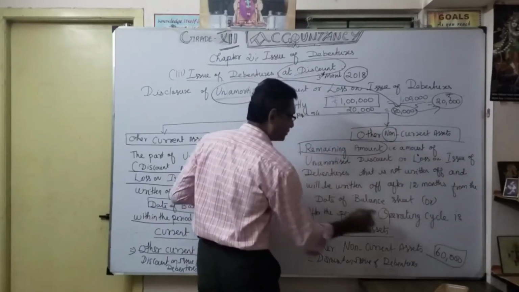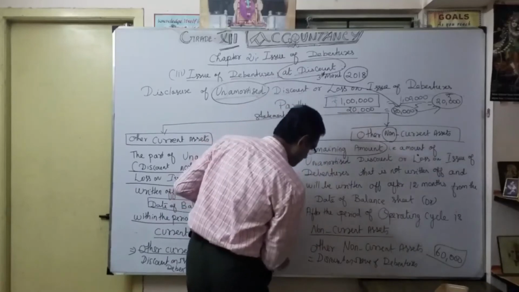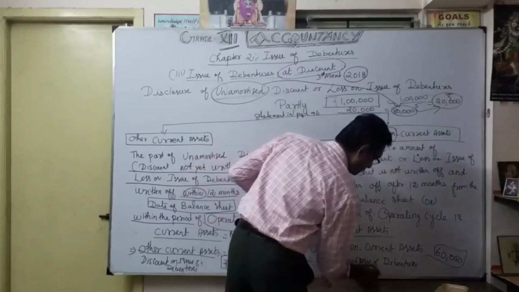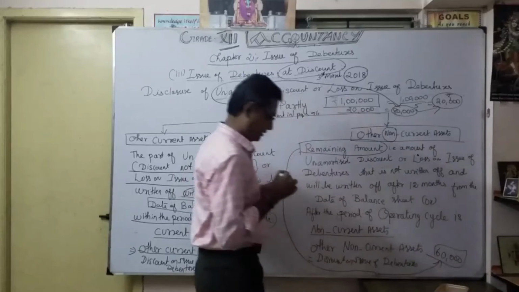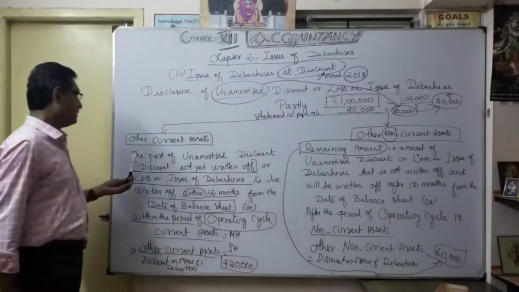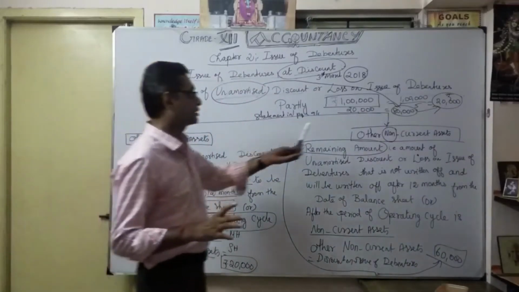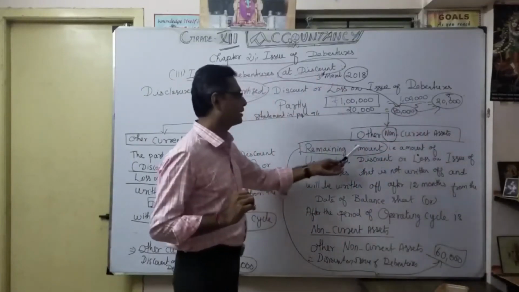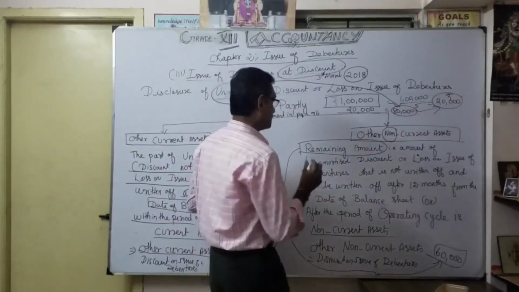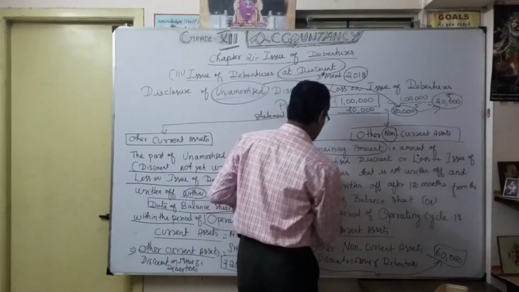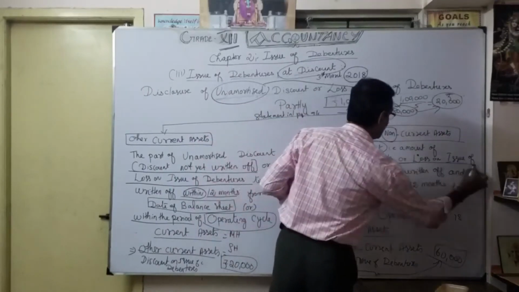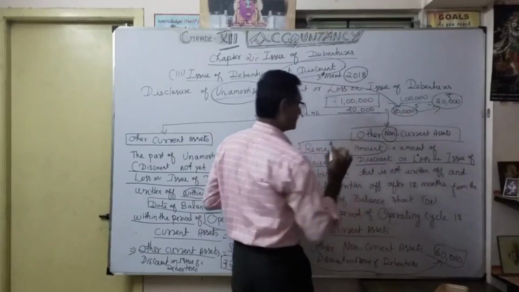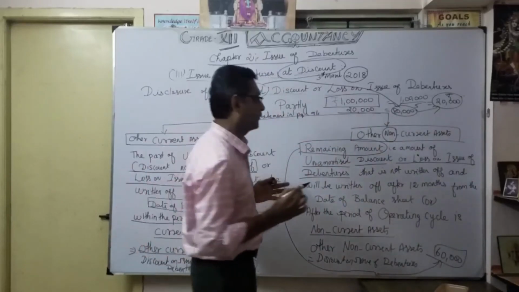The remaining amount, how much? This is the remaining amount. See, this is the remaining amount. This is the part of unamortized amount. Now, understood? The remaining amount is the amount of unamortized discount or loss on issue of debentures that is not written off.